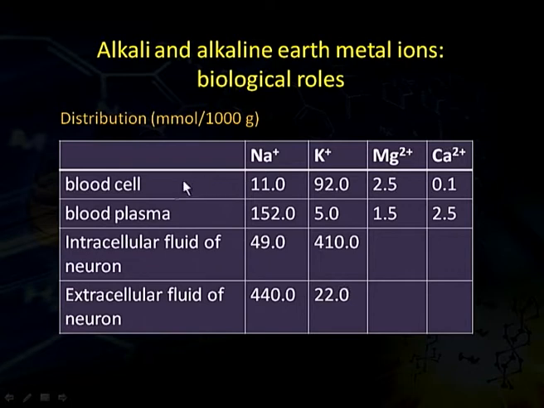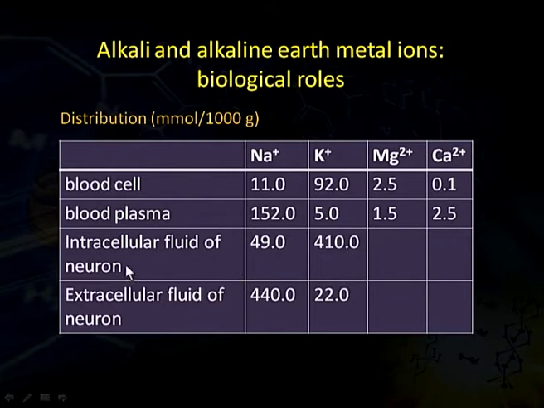If we look at the blood cell, we will see that the amount of sodium in millimole per 1000 gram is 11, that of potassium is 92, magnesium is 2.5 and calcium is only 0.1. Inside blood plasma, sodium is 152 millimole per 1000 gram, while potassium is 5, magnesium is 1.5 and calcium is 2.5.